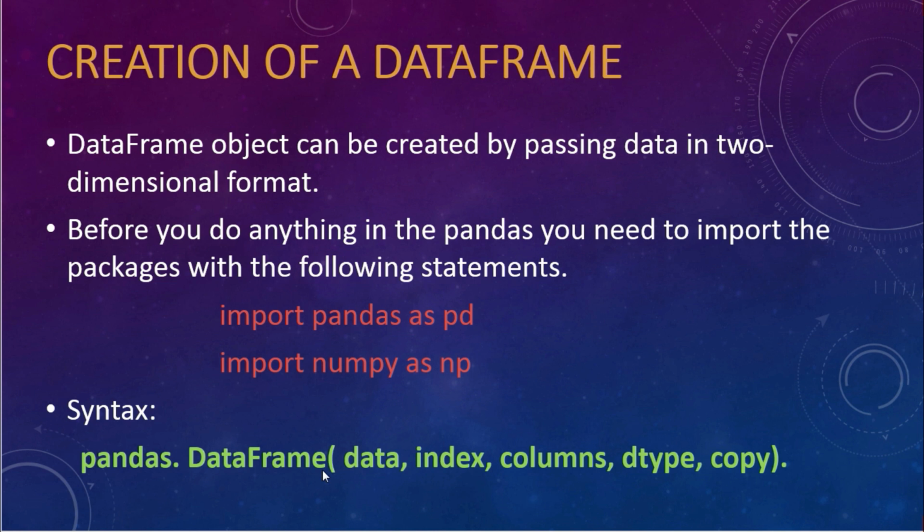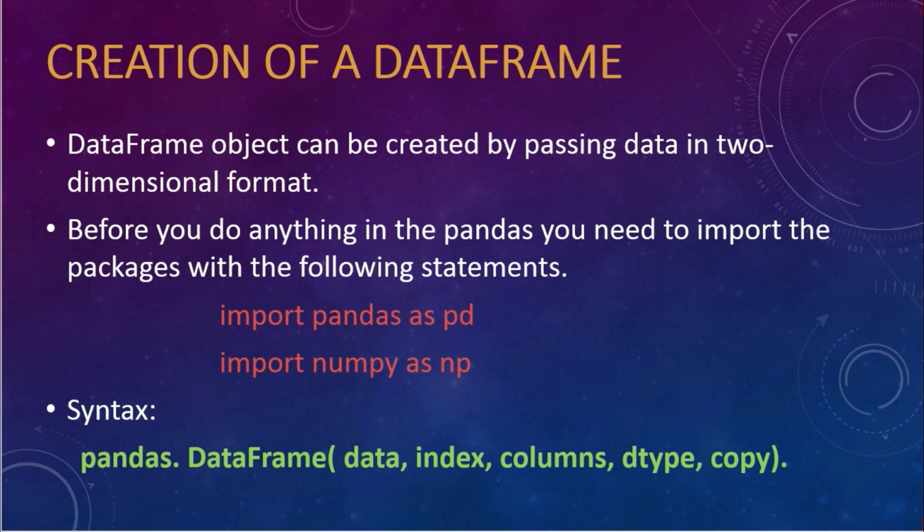Let's understand the parameters of the data frame constructor. Here we have 5 parameters, that is data, index, columns, dtype and copy. So here data takes various forms of data like ndarray, series, list, dictionary, map or any other data frame. So next one is the index. Index is used for the row labels and it is optional. If you do not pass any index, it will automatically take the index from 0 onwards.